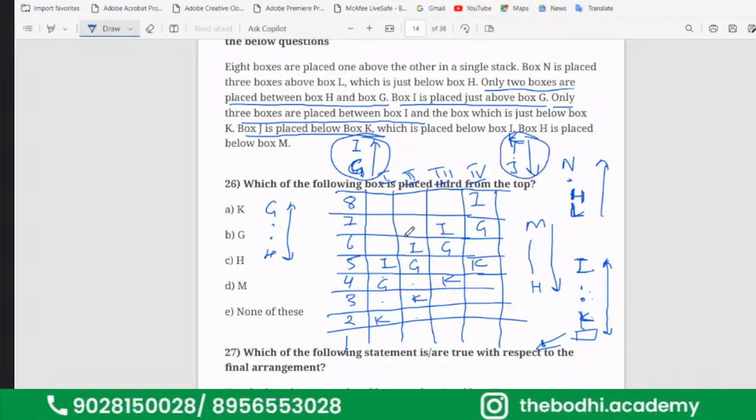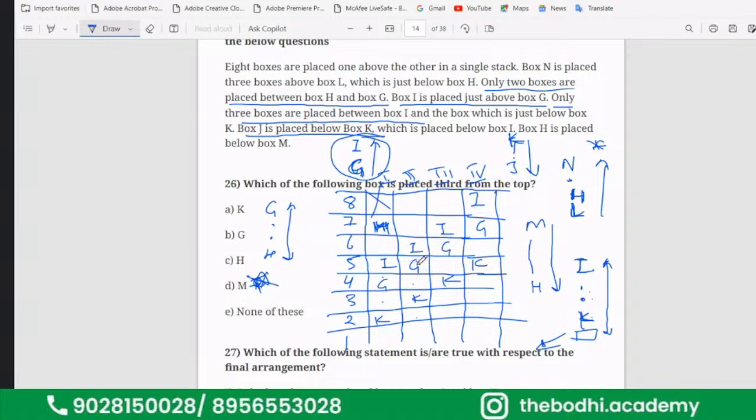Because J is placed somewhere below K. Or if you can merge these two statements, let us say this one, I just mark it as star. This one and this one. So we will see now. If I place H here in the lowermost, L will not come below it. That means H has to be here. If H is coming here, where N will go? First case is eliminated. So we have to merge the two statements.